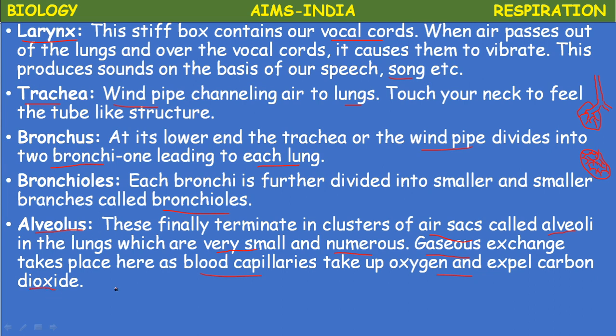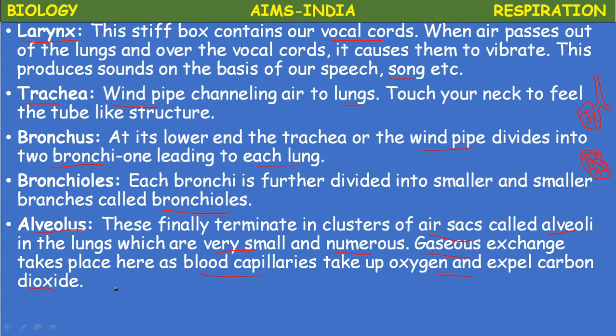So the air from the external environment enters the nostrils, from the nostrils into the nasal cavities, from the nasal cavities to the pharynx, from the pharynx into the larynx, from the larynx to the trachea, from the trachea to the bronchus, from the bronchus to the bronchioles, and finally enters the lungs, into the alveolus.